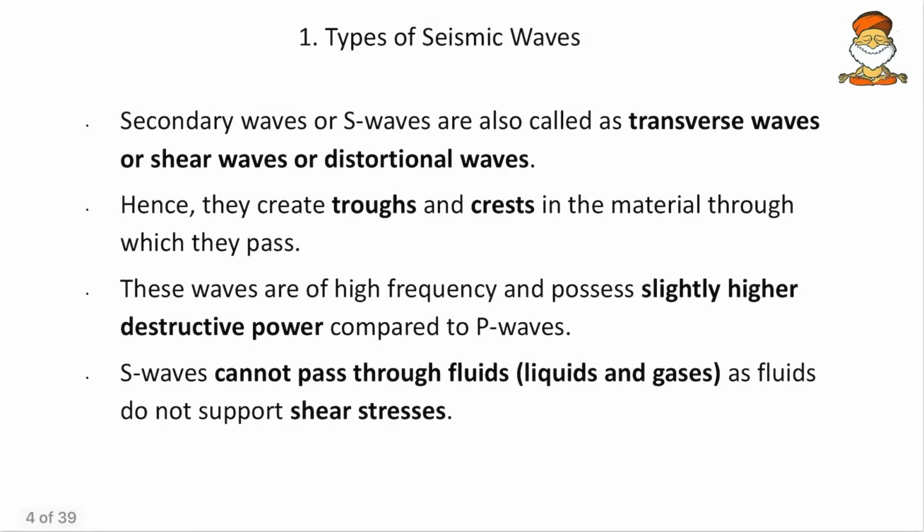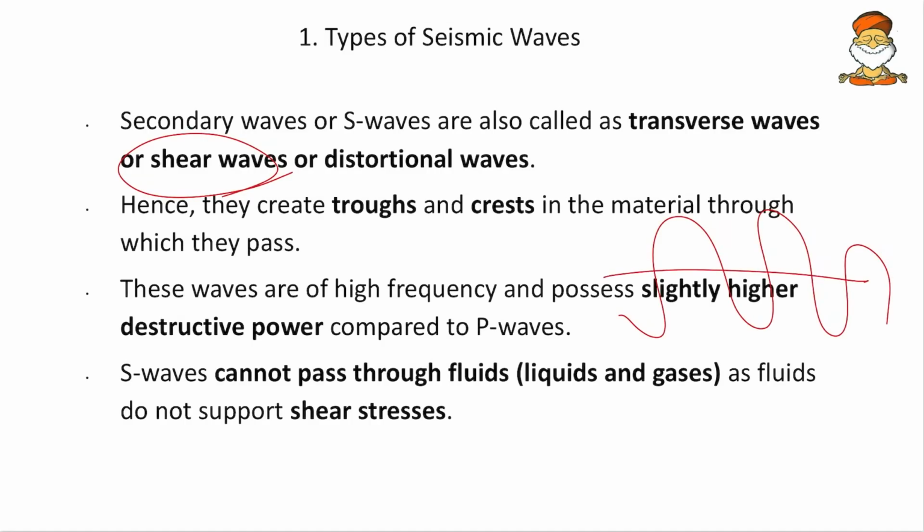Then coming to the next, secondary waves. These are the transverse waves and they are also called shear waves because they travel through shear stress. As I said, transverse waves move in the direction perpendicular to the motion of particles. Whenever you have ripples on water, those are transverse waves. And S waves cannot pass through fluids.